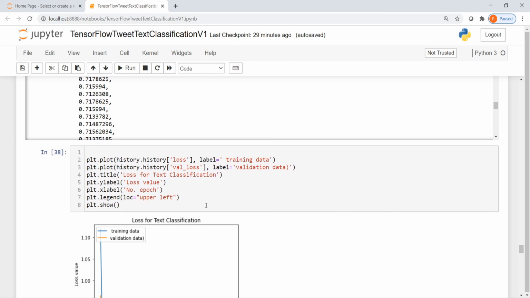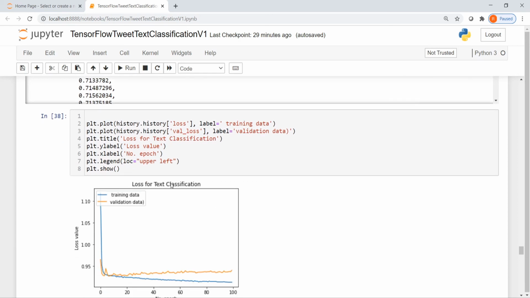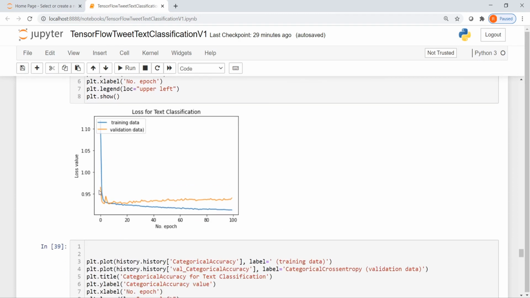First let us plot the loss. So I have plotted the loss for the training data as well as for the validation data. Now if you look at this, you see that initially the loss on the training data started from a high value and then started decreasing. After some point of time you will see that it keeps decreasing in the training data but it doesn't decrease in the validation data. So there is still some kind of overfitting present even though I have introduced regularizers, but it is still quite close over here.